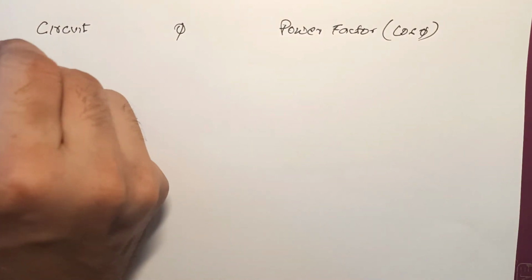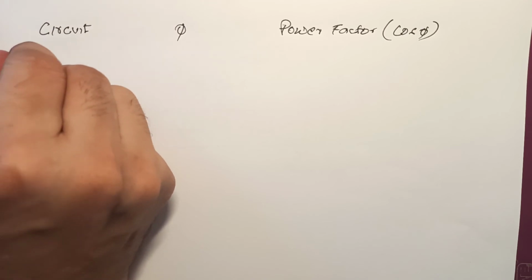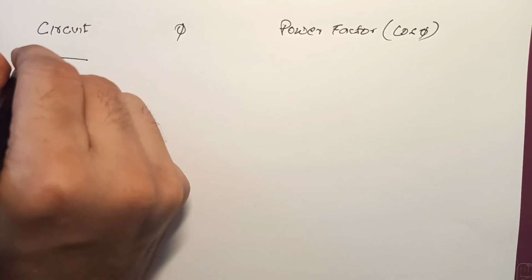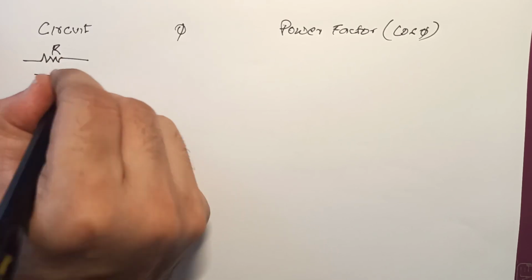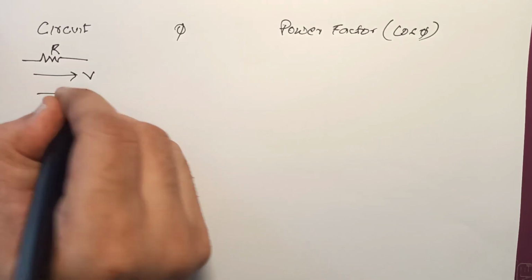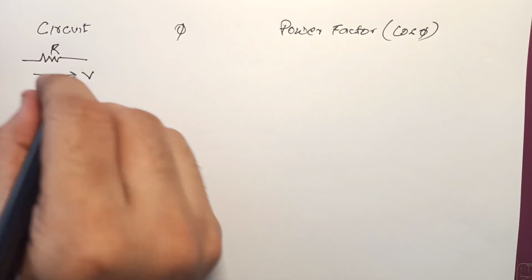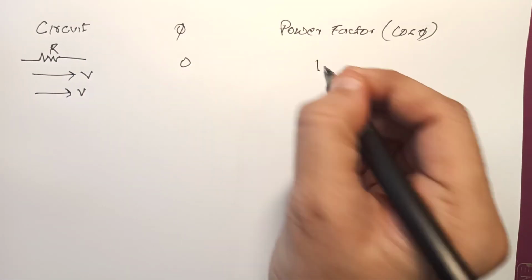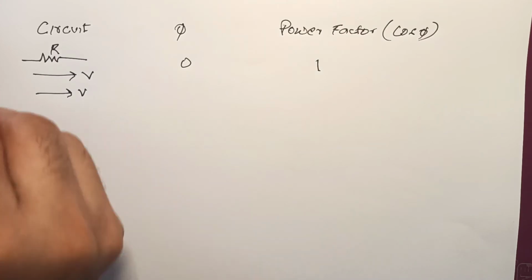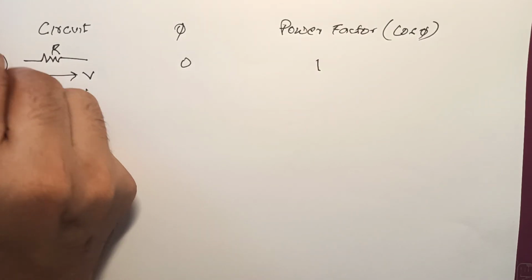Okay, now let's take this, so we have a normal resistor, we have voltage in the same phase, current in the same phase. What is the phase difference? Phase difference is 0. Cos 0 is 1, right? So this is 1, let's say A.